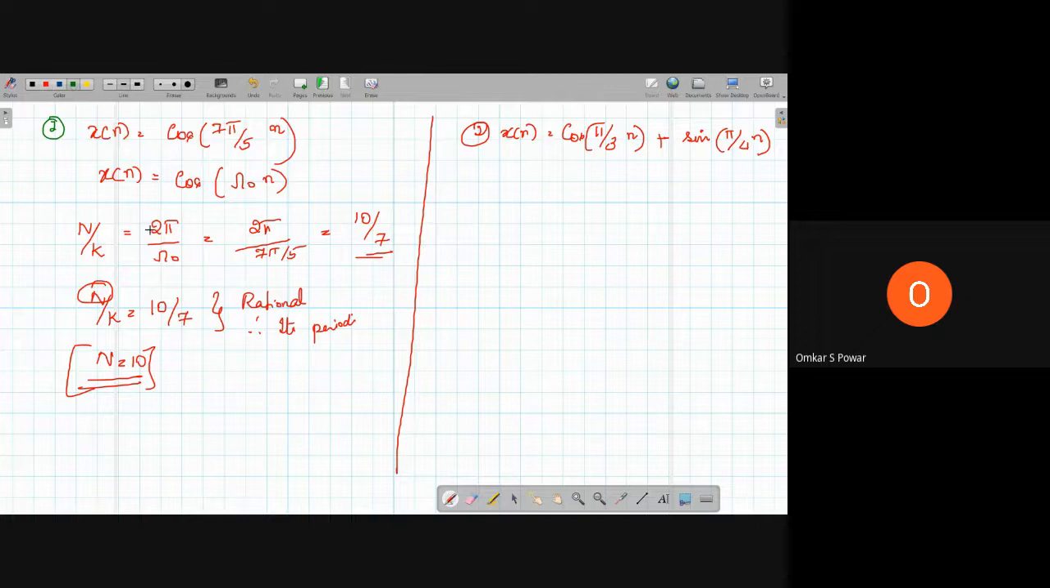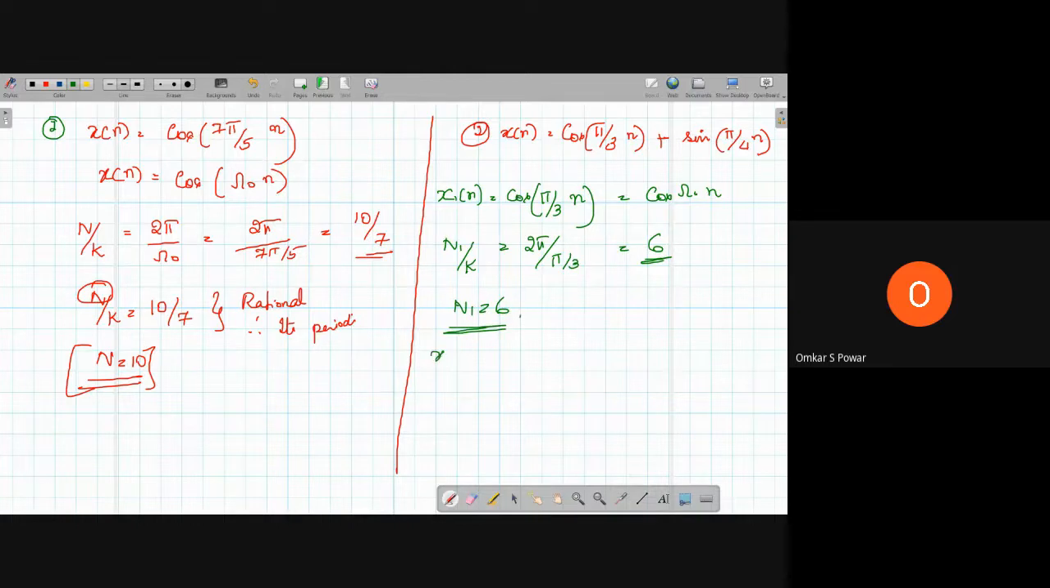So let me use grouping for this one. So x1 of n is equal to cos pi by 3 into n. This means cos omega naught n. So what is our n1 by k? 2 pi divided by pi by 3, which is equal to 6. So this implies n1 is equal to 6.